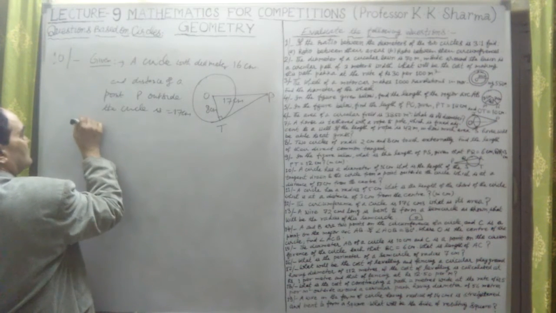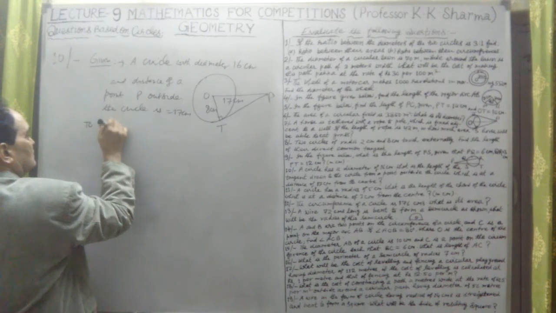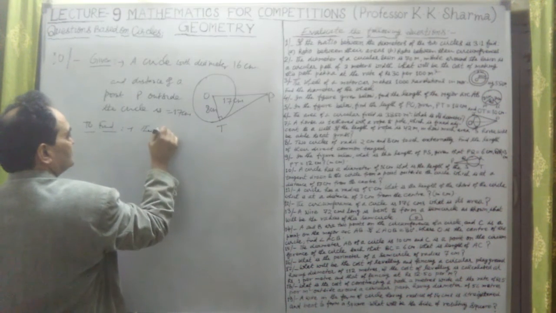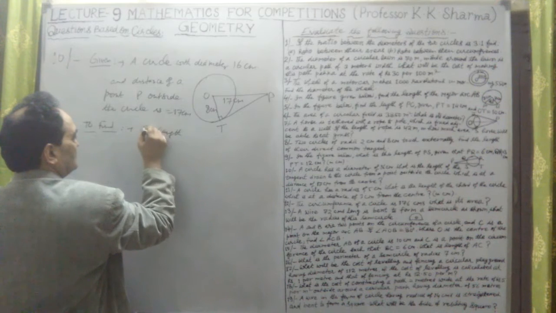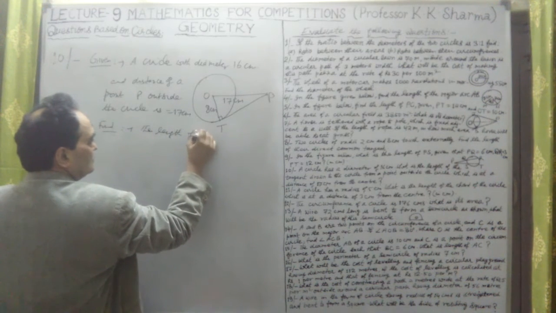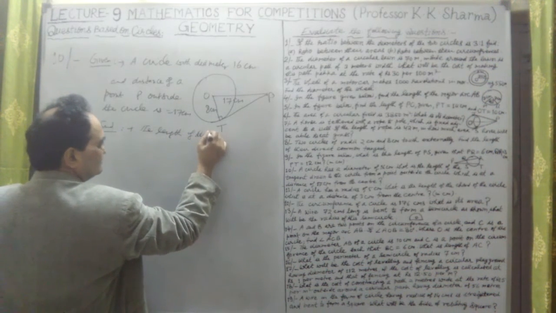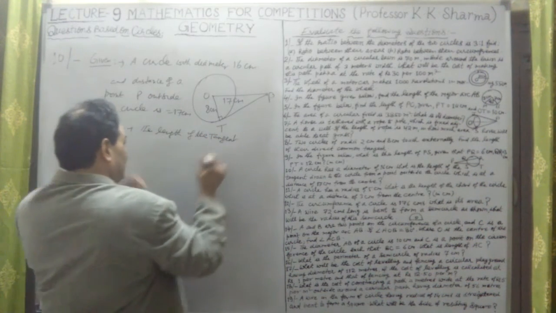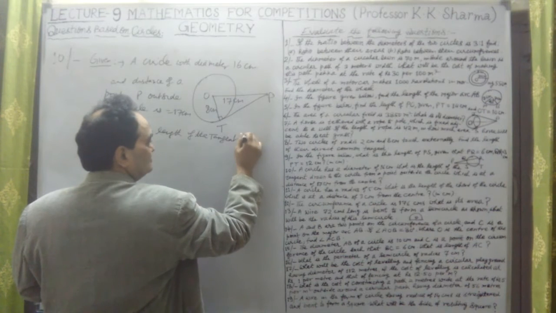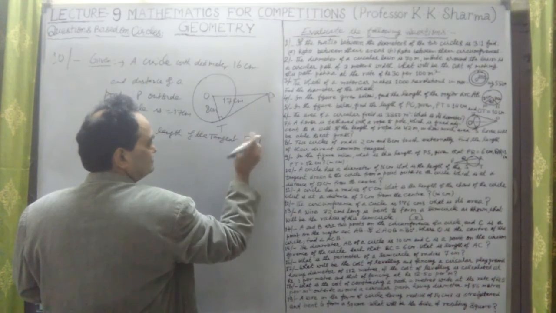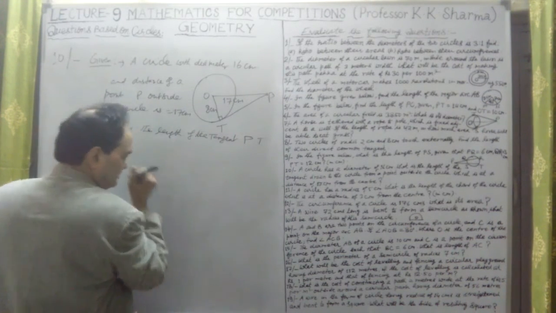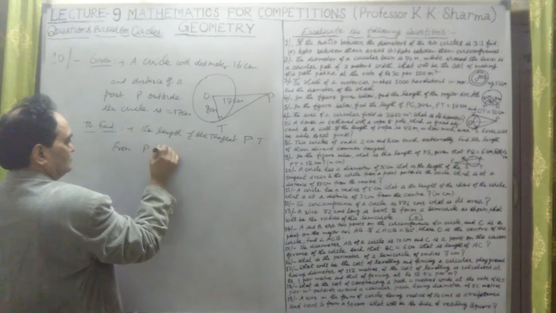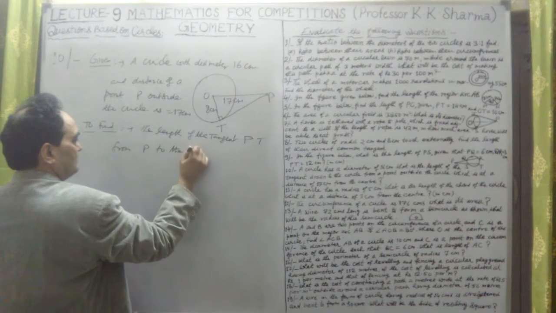To find the length of the tangent PT, this is PT, from P to the circle.